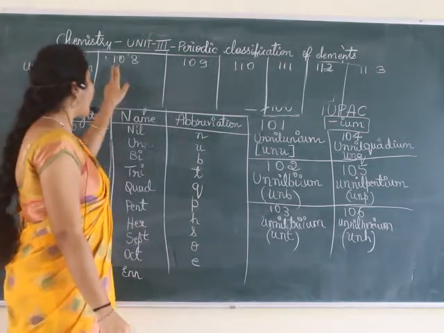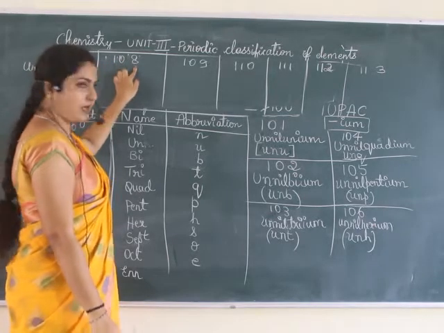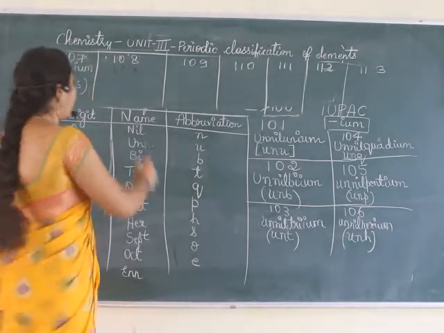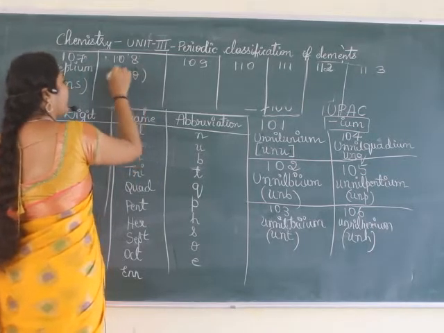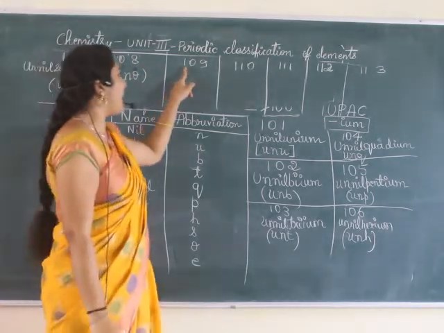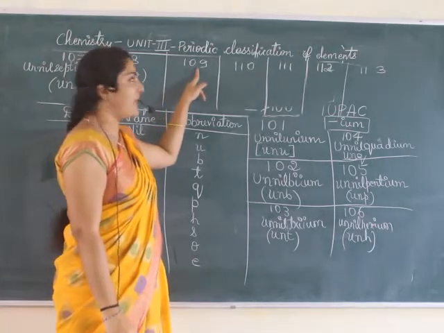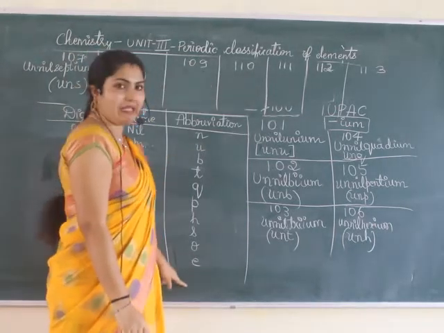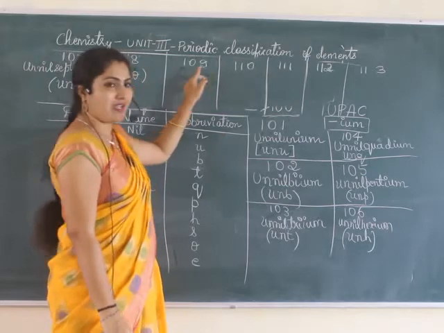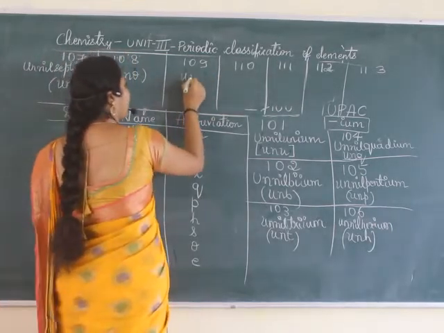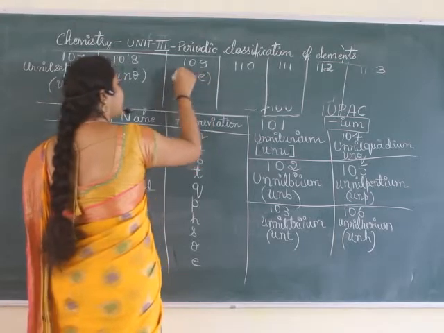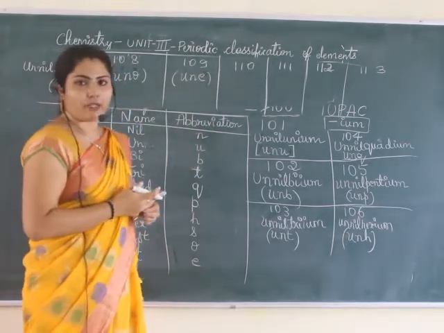Here, unniloctium, OCT IUM. The denotion is UNO. Here un, nil, 9 is enn, so N again, IUM, unnilennium. This is the denotion of it.